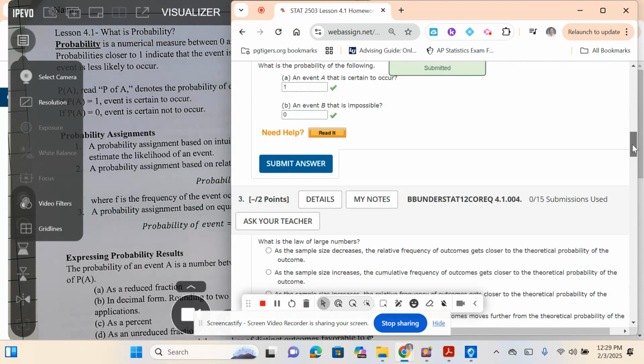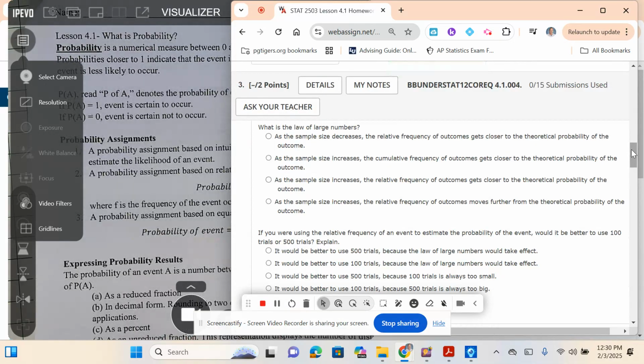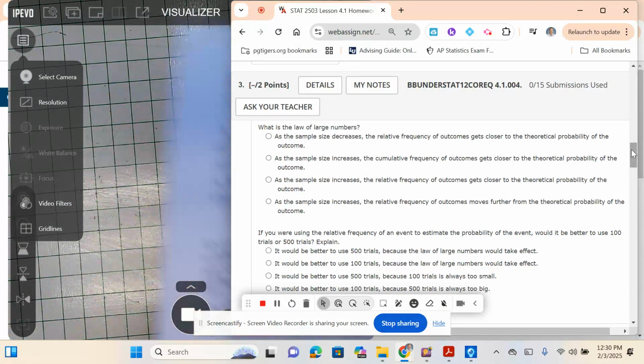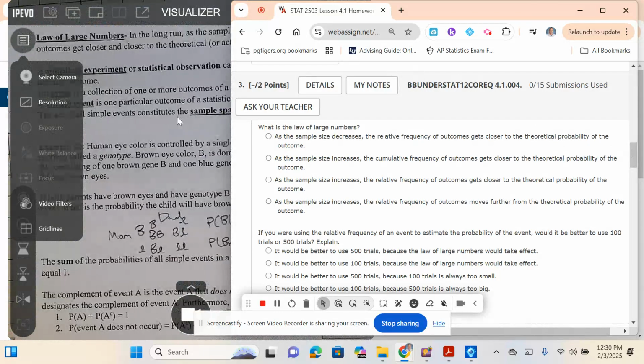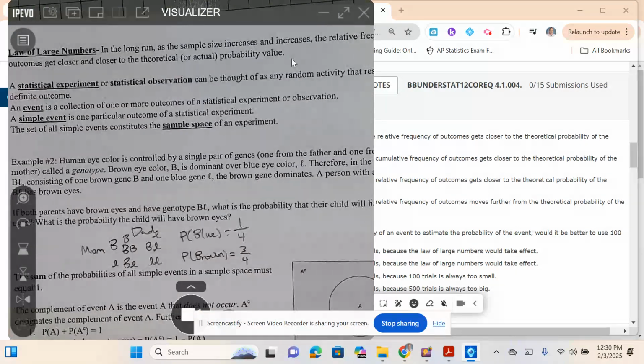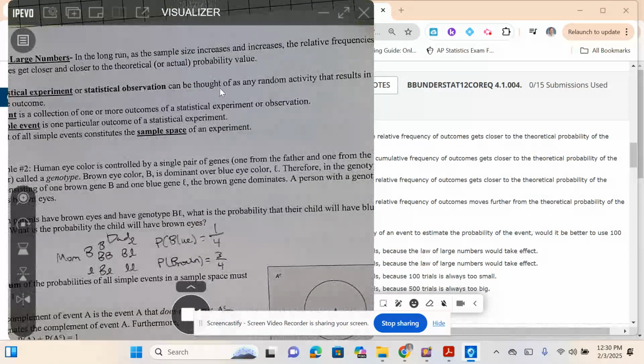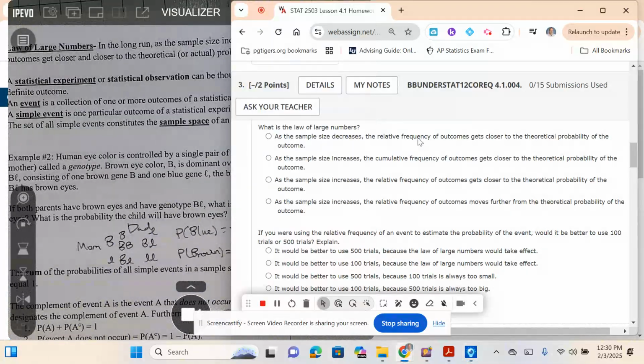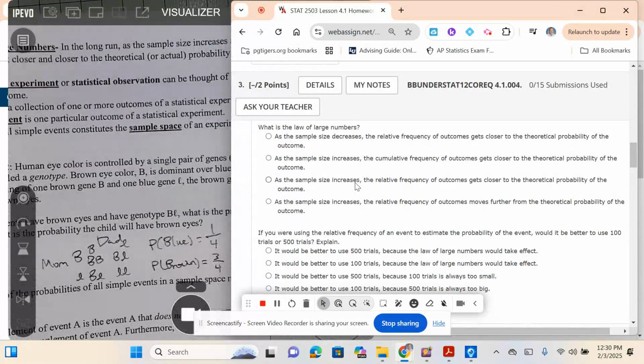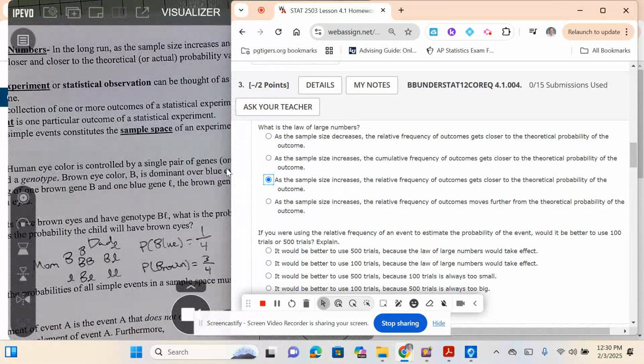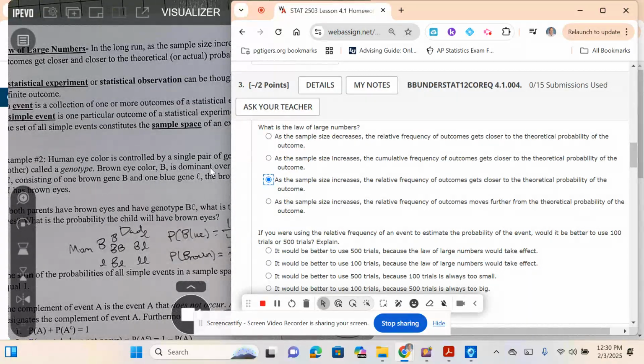What is the law of large numbers? So law of large numbers, we talked about that on the top of the next page. In the long run, as the sample increases, the relative frequency of the outcomes gets closer and closer to the theoretical probability value. So as the sample size increases, the relative frequency gets closer to the theoretical probability. You see how that's just basically the definition. So as you increase the sample size, if I flip the coin more times, it's going to get closer and closer to 50% heads.